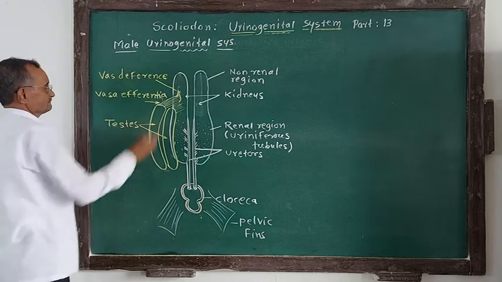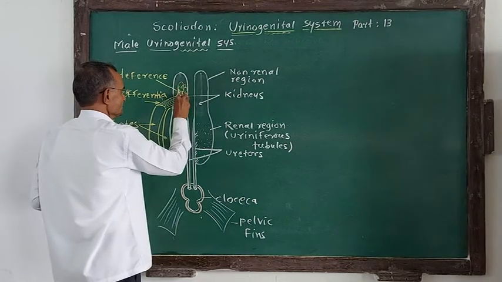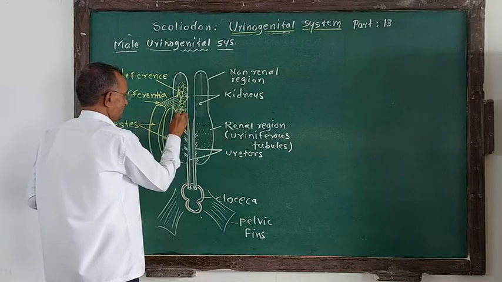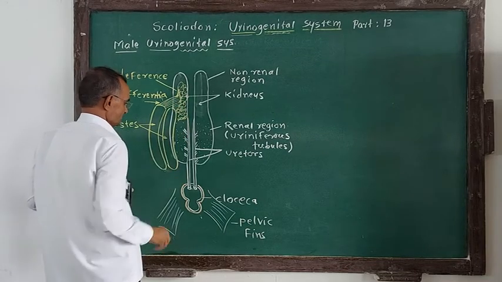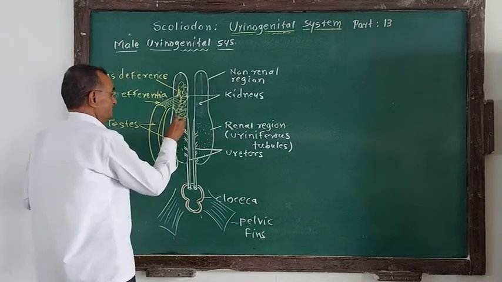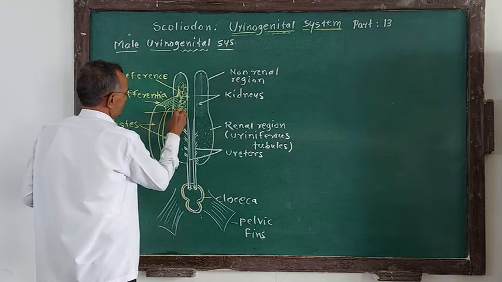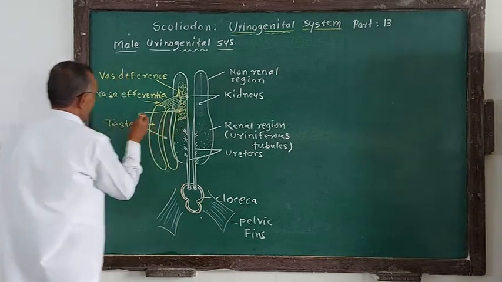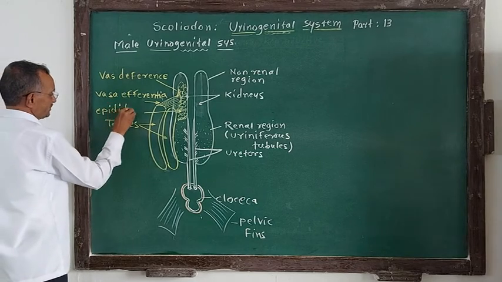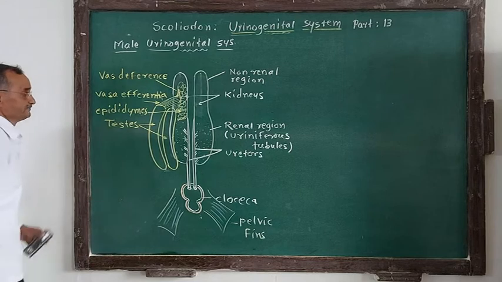Vas deferens. Now the vas deferens coils and recoils in the non-renal portion, and forms the epididymis. What does it form? This coiling is called epididymis. This coiling is called epididymis, like this, epididymis.